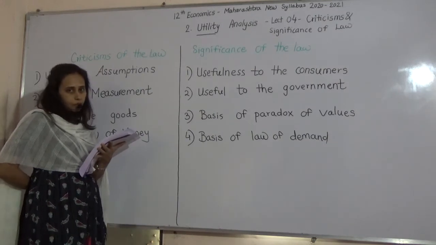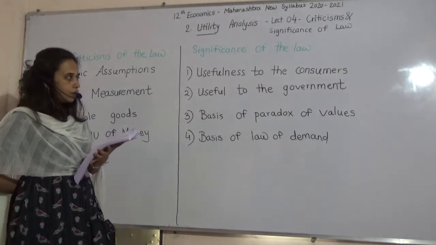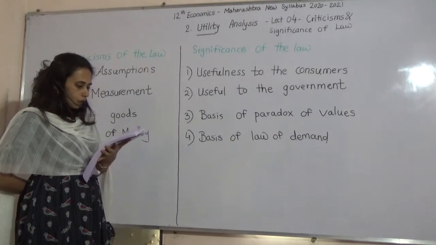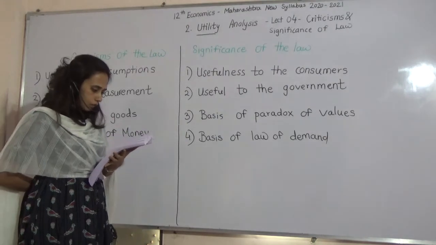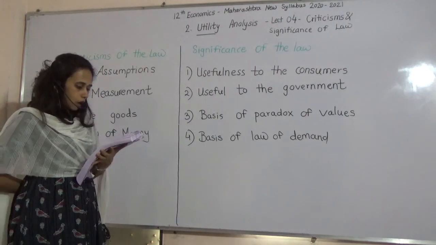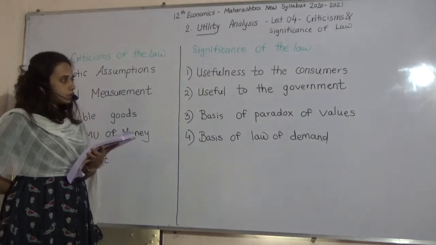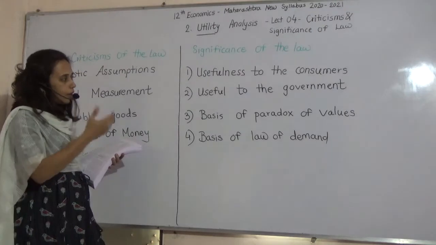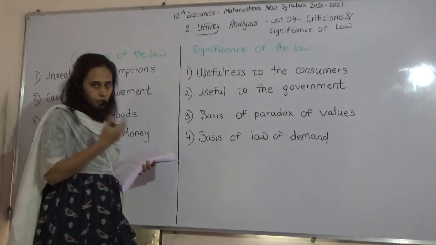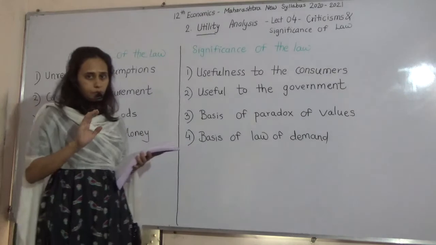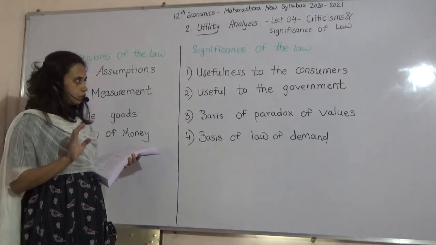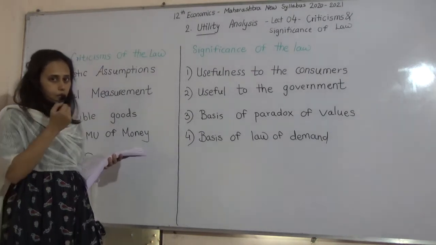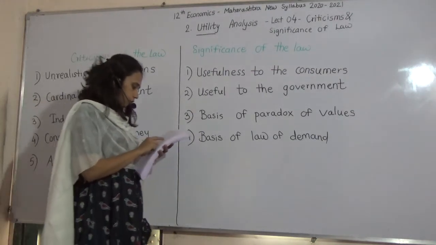Next, basis of paradox of value. We have studied the paradox of value in 11th standard, that is related to value in exchange and value in use. Some goods have value in exchange but little value in use. For example, diamond has value in exchange, but there is no value in use. But water has value in use, but its exchange value is 0.